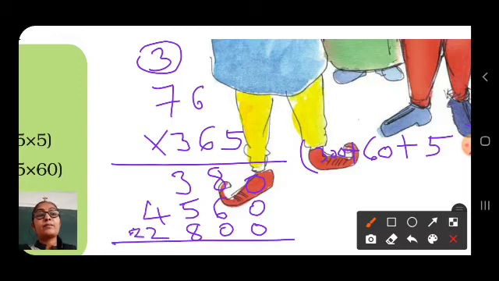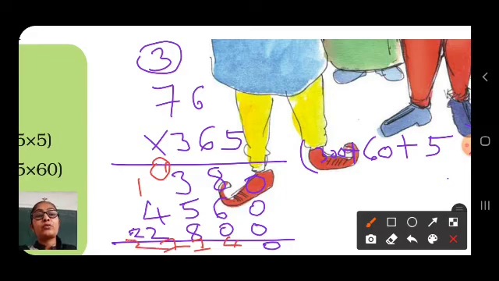Now add this number. Here 0, 14. Here 1. So 4 plus 5 is 9 plus 8 is 17. Here 1. 4 plus 1 is 5, 2, 7.